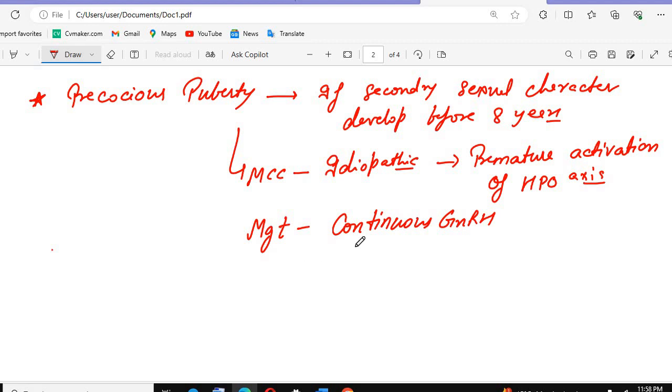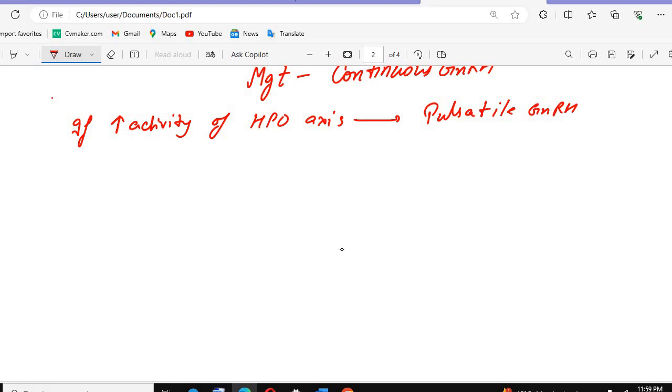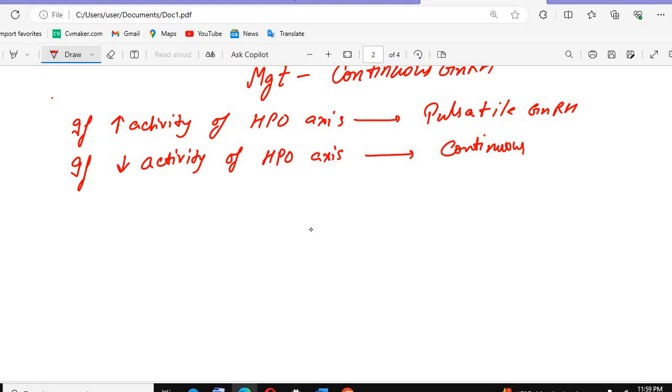Okay. देखो अगर कोई भी, if there is increased activity of HPO axis, activity of HPO axis is increasing, so in that case give the pulsatile GnRH. Pulsatile GnRH. But if decrease activity, अगर activity of HPO axis is decreased, in that case give the continuous GnRH. ठीक है.